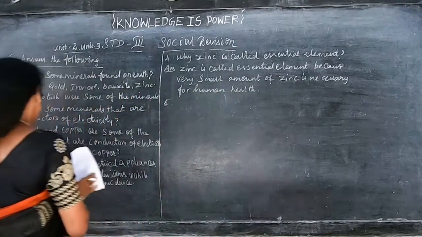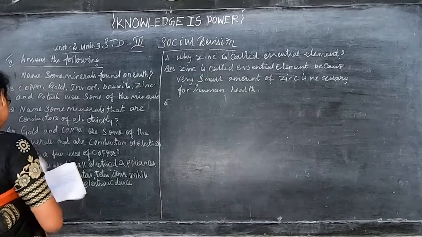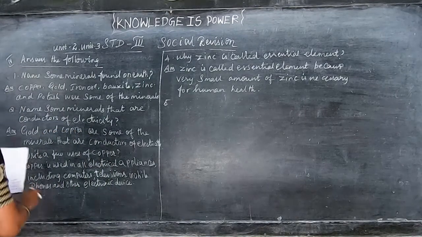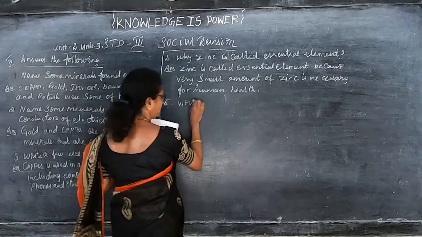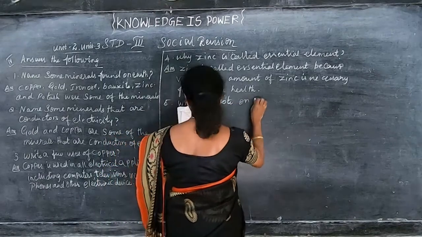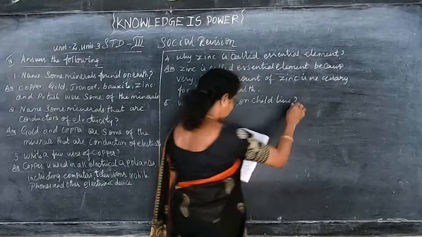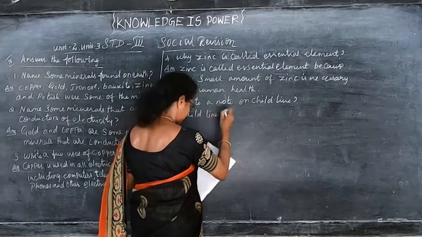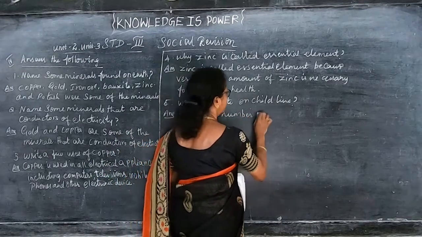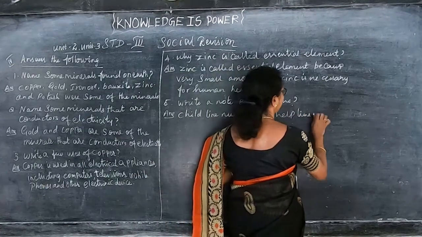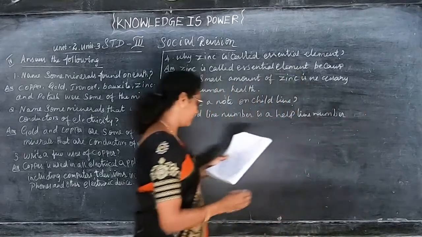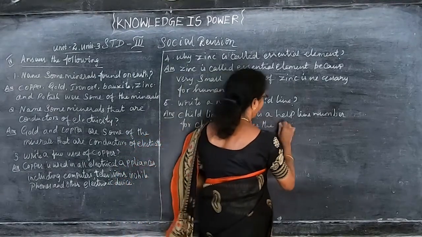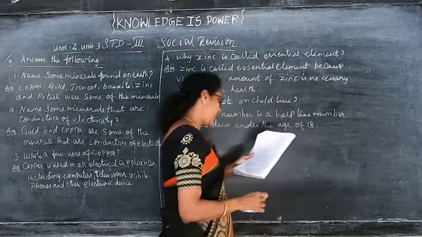Then fifth one, write a note on Childline. Childline number is a helpline number for children under the age of 18.